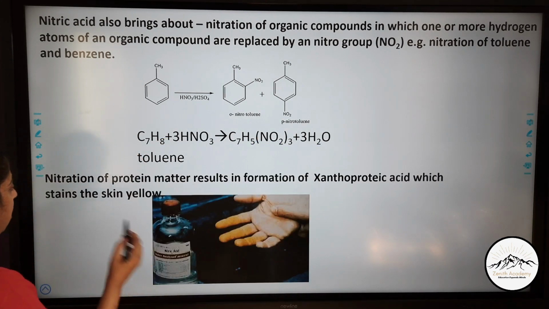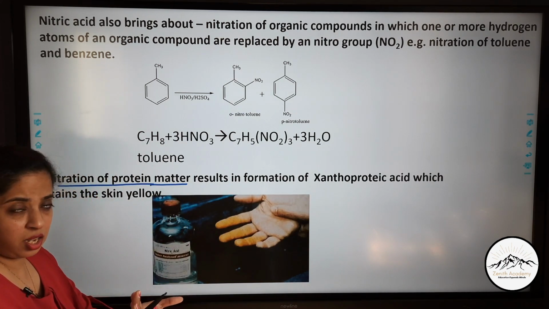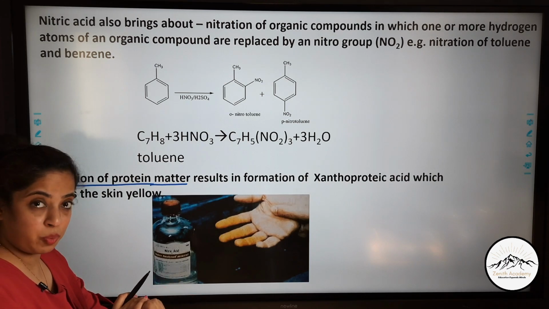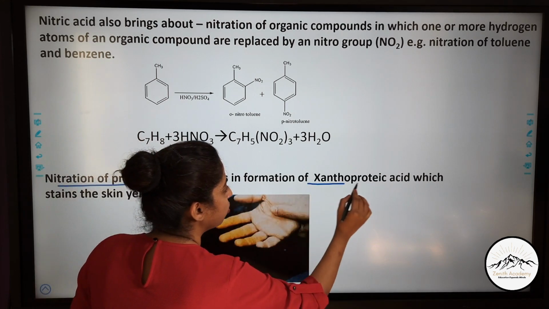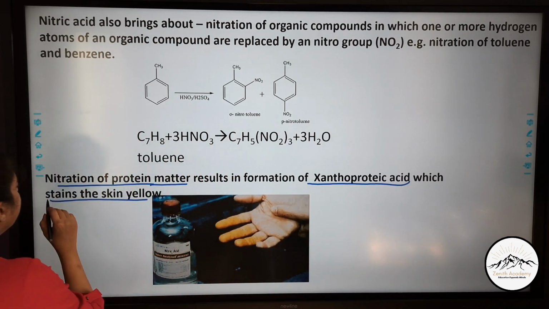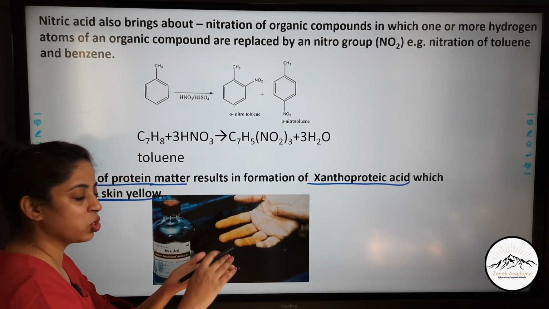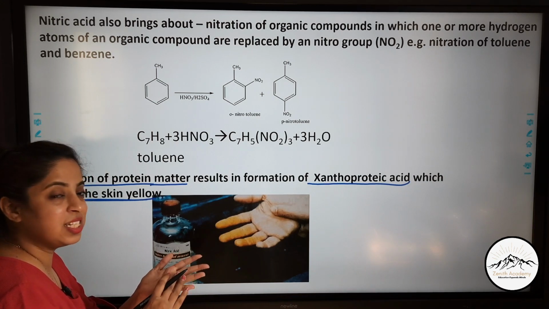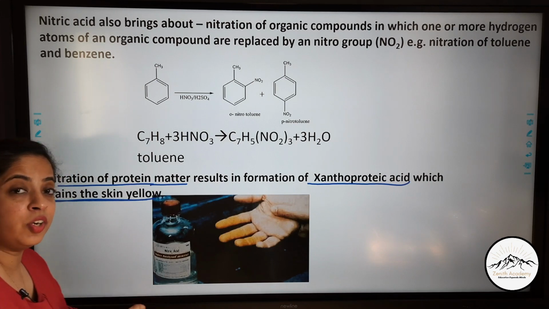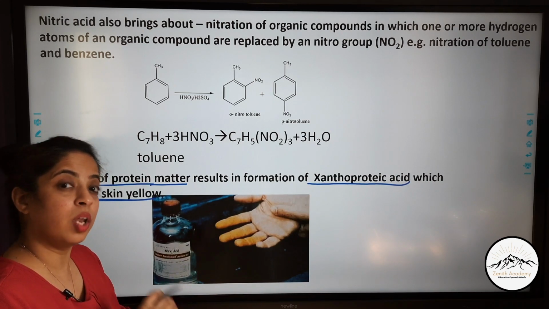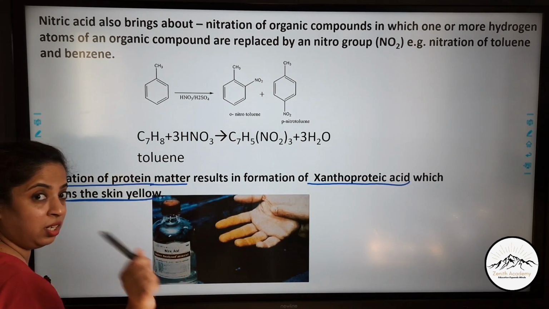Now the next is nitration of protein matter. We all know that our skin has proteins also. Whenever nitration of protein matter happens, it leads to the formation of xanthoproteic acid, which stains the skin yellow. That means if nitric acid falls on our fingers, it stains the skin yellow. And if concentrated nitric acid falls on us, it is a very big hazard because it is very corrosive. So care should be taken while handling nitric acid.